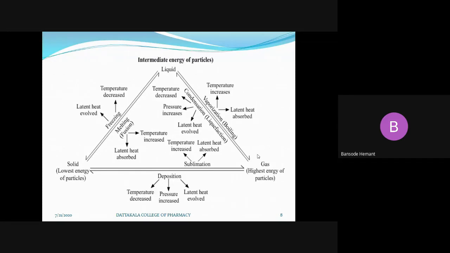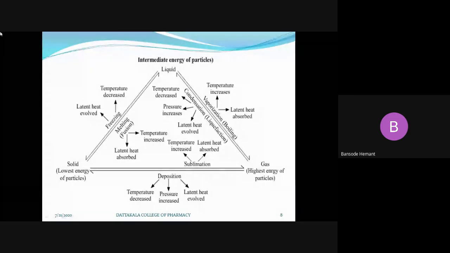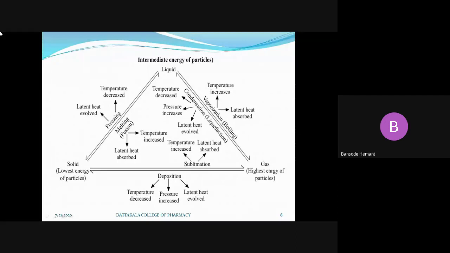If you see the conversion of gas into liquid first, as I told you in the earlier slide, to convert gas into liquid, very first we have to reduce the energy, that is, we have to decrease the temperature of the gaseous phase.